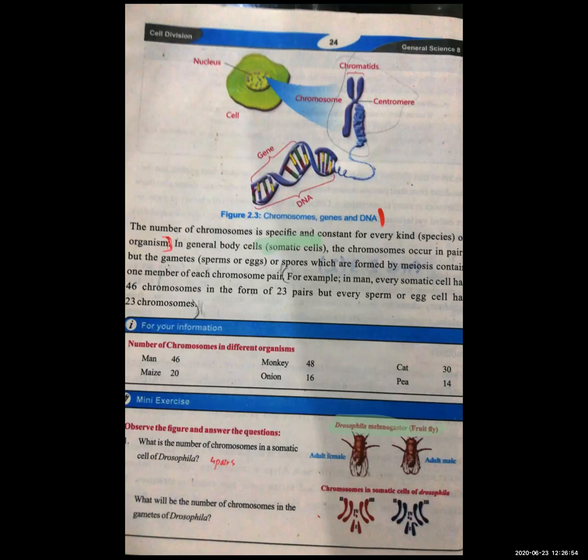Here you can see 4 pairs of chromosomes are present in somatic cells of Drosophila, and now they are asking what will be the number of chromosomes in the gametes of Drosophila. Only 4 chromosomes will be there, because they are in the form of gametes.